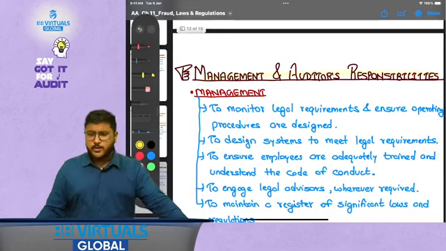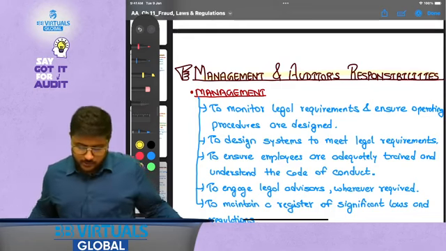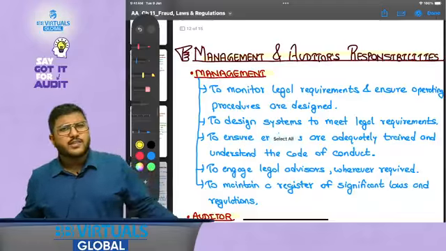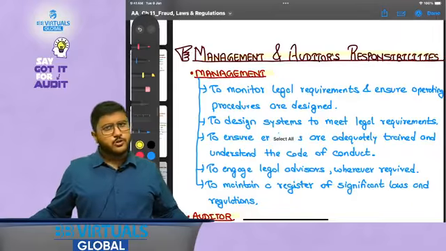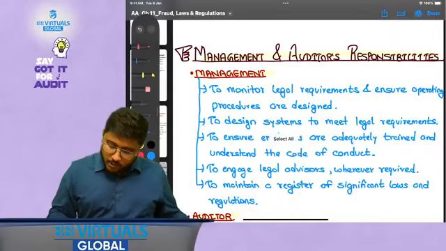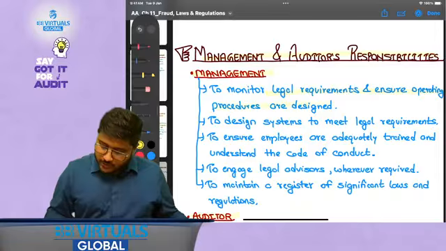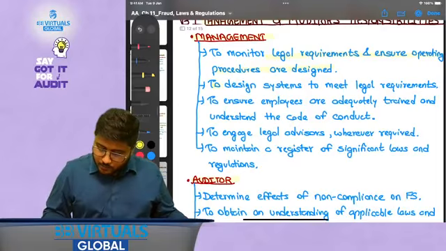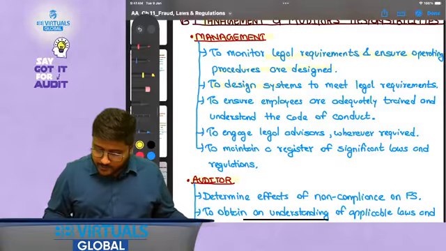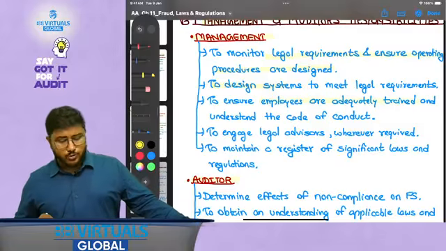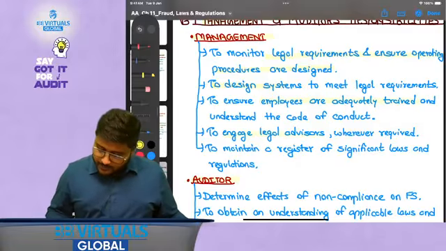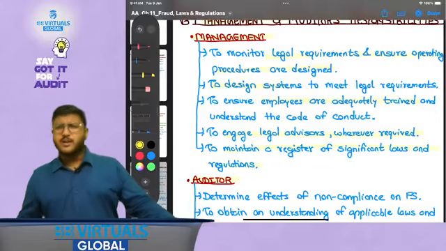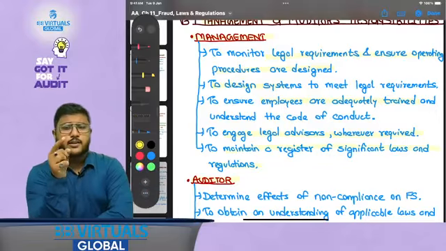Now let's talk about management and auditors' responsibilities. So when I talk about management and when I talk about auditors, what are the responsibilities? See, for laws and regulations, primary responsibility should be of management, definitely. So to monitor legal requirements and ensure operating procedures are designed to comply with it. To design systems to meet legal requirements, to ensure employees are adequately trained and understand the code of conduct, to engage legal advisors wherever required, and to maintain a register of significant laws and regulations. Do you need to mug it up? No. But what you need to understand, that